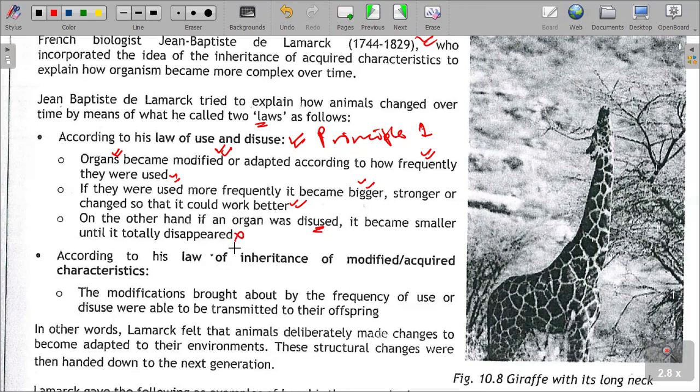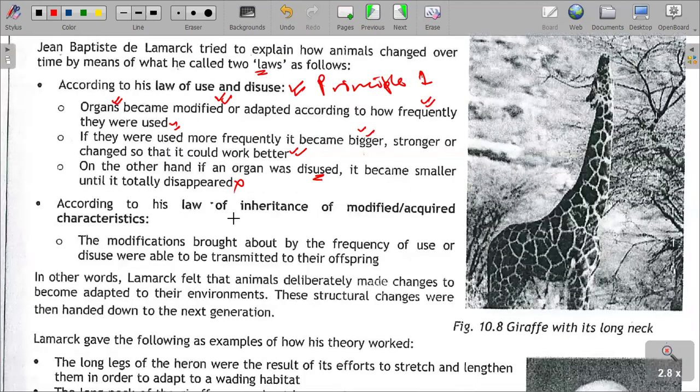So according to Lamarck's theory, organisms have qualities that become stronger, better developed and bigger as a result of how frequently they are used. Those organs which are not frequently used will disappear. So the theory is based on one principle, the law of use and disuse. We will come to criticism or analysis of the theory as we go.